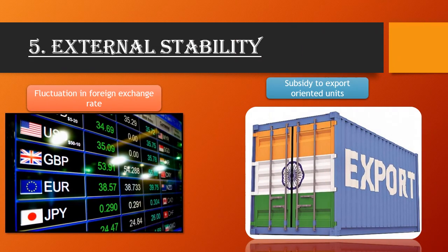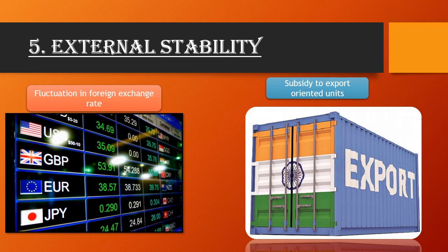So the next point here is external stability. You know very well that there is fluctuation in the foreign exchange rate, which tends to decrease the value of the Indian rupee in the market as compared to the dollar and other foreign currencies. So how does it affect exports? Exporters do not get much profit. Why?